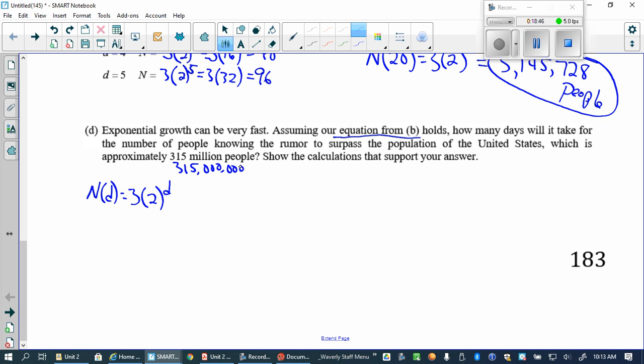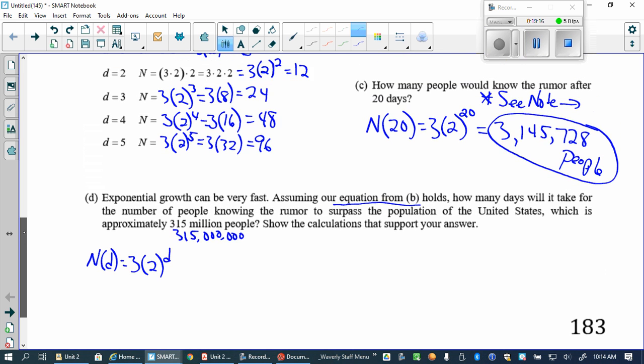Well, what are we going to do here? How many days will it take? Okay. So we don't know logarithms right now yet. At some point you will. We don't really have a way right now in this course to solve for a variable up in the exponent. You guys can't do that yet, not until we learn about logarithms. So we're just going to plug in some number of days to see what happens. Let's try to start with some reasonable number of days.